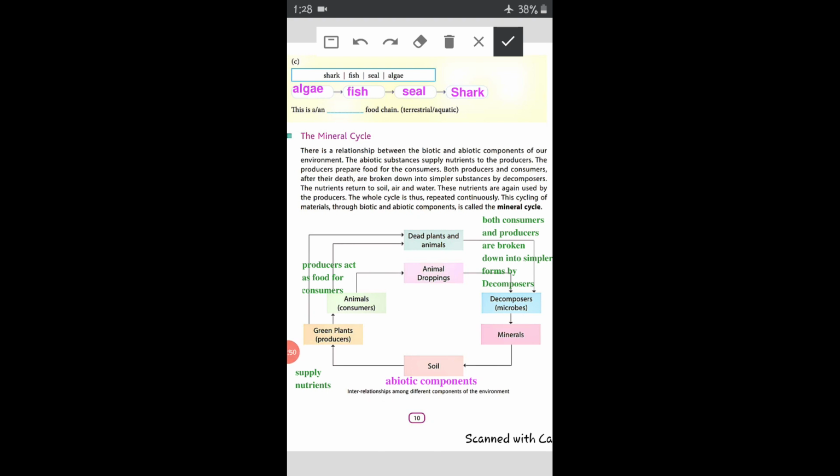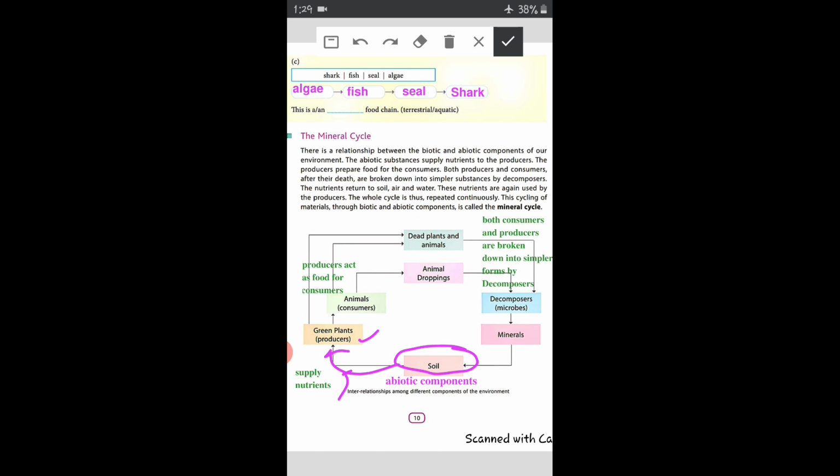Starting from the biotic components, soil, air, water and temperature are all abiotic components, which are non-living. These abiotic components supply nutrients to green plants, or producers, as green plants take in food from air, water and sunlight.